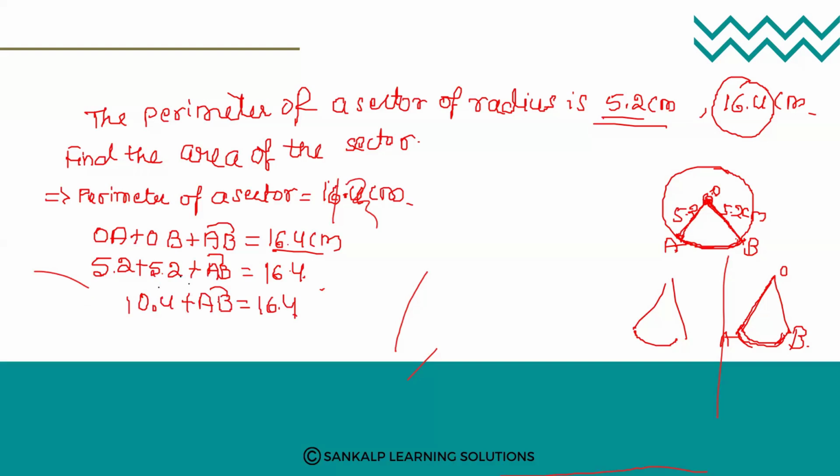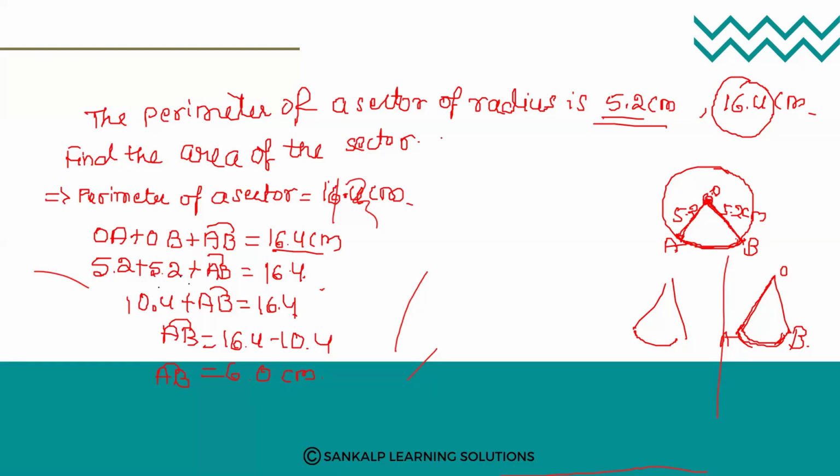Transfer this 10.4 to this side. AB is equal to 16.4 minus 10.4. You will get 6.0 centimeter. This is the length of the arc AB. Okay, this is the arc length or length of the arc AB.